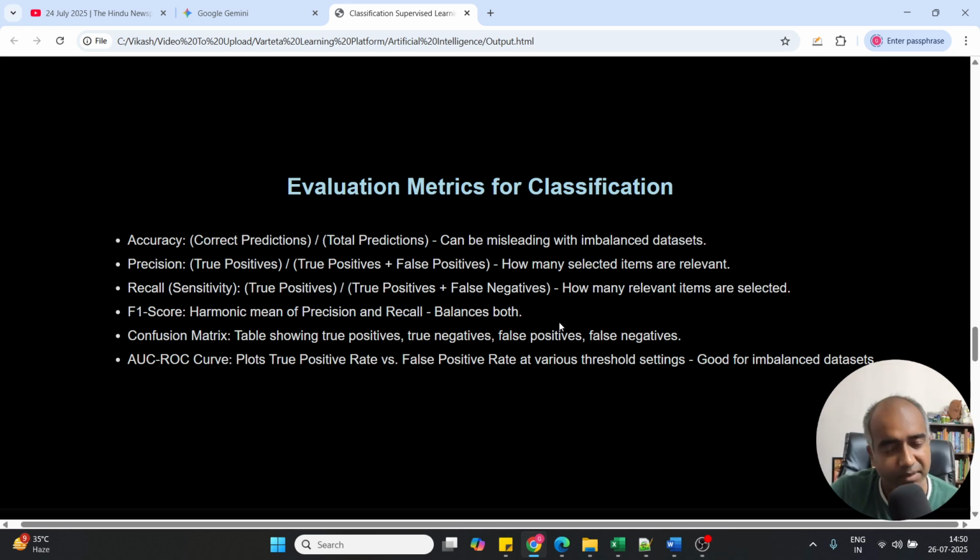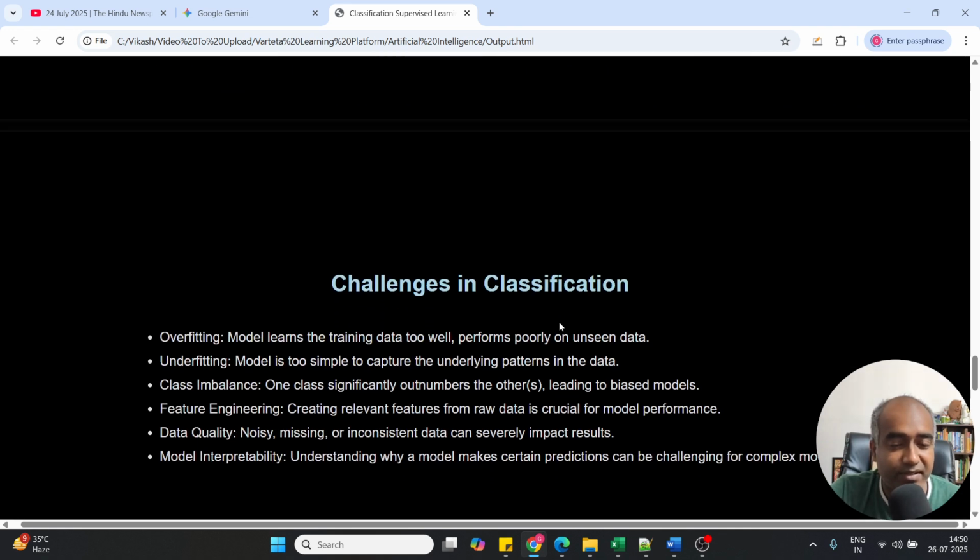We are going to discuss these mathematical terms in the coming videos, because they need some detailed discussion. Then we have the confusion matrix, a table showing true positives, true negatives, false positives, and false negatives. Then comes the AUC ROC curve, which plots the true positive rate versus the false positive rate at various threshold settings. Good for imbalanced data sets. This is really useful to find out about imbalanced data sets, so that you can further train by balancing your data set. So these are the different evaluation metrics.